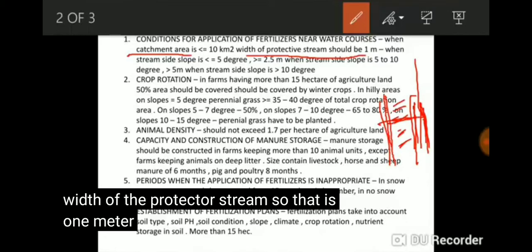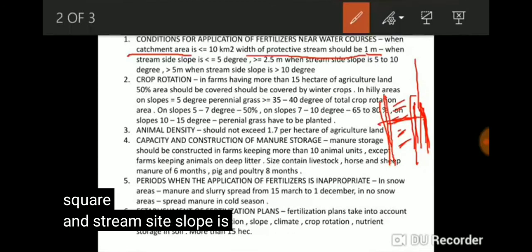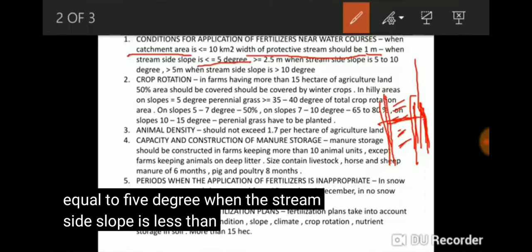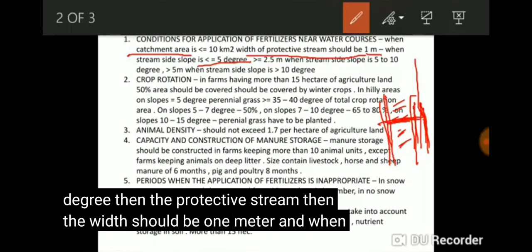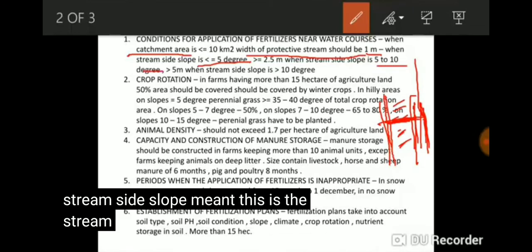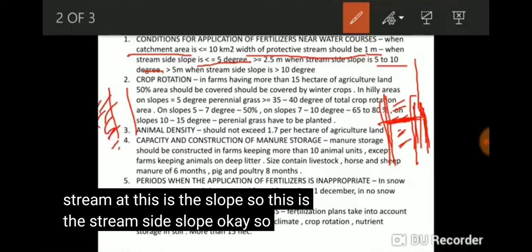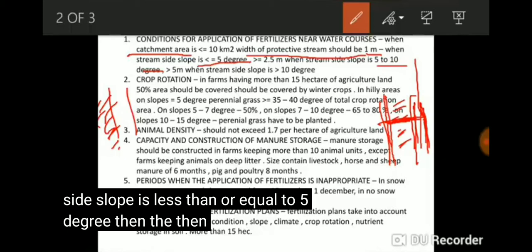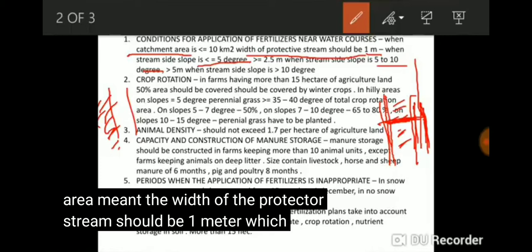That is the width of the protective stream. So that is 1 meter when the catchment area is less than or equal to 10 kilometers square and the stream side slope is less than or equal to 5 degree. When the stream side slope is less than or equal to 5 degree, then the width of the protective stream should be 1 meter. Stream side slope means this is the stream and this is the slope. So this is the stream side slope.